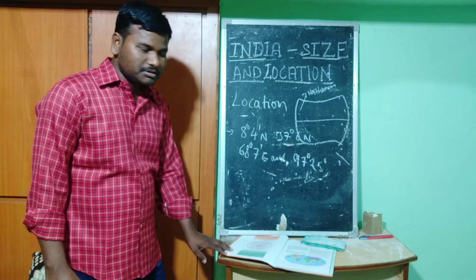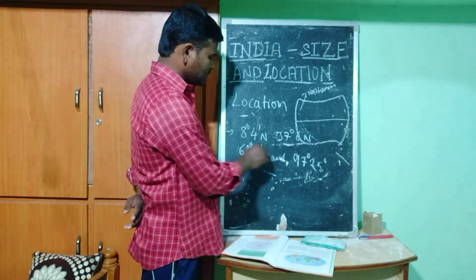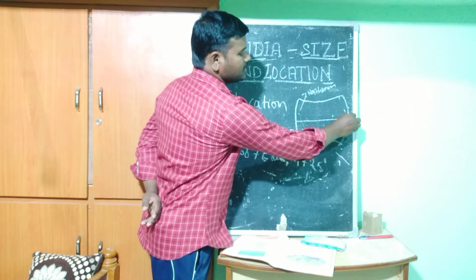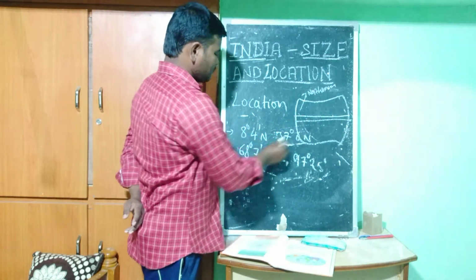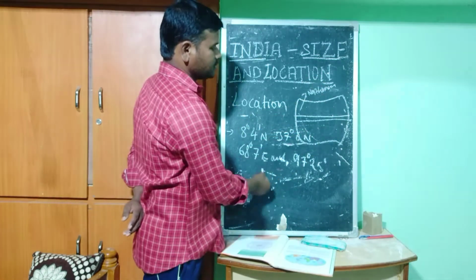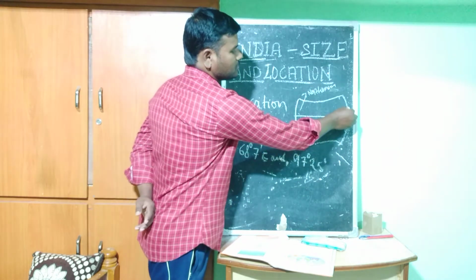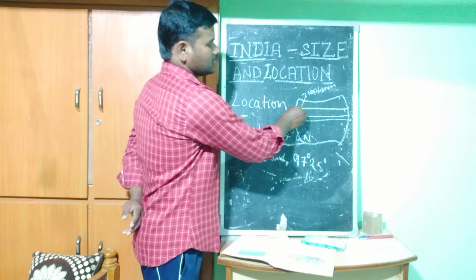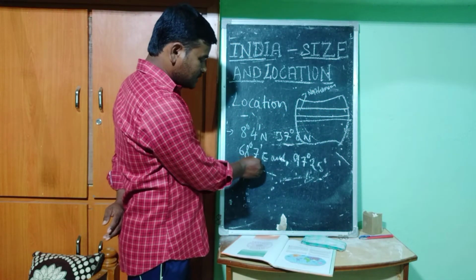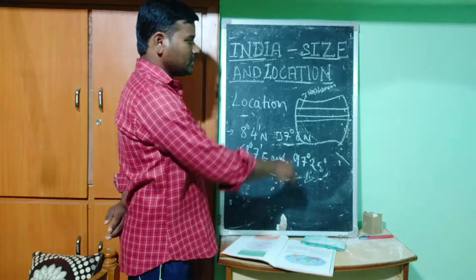So in the northern hemisphere we are at about 8 degrees 4 minutes. If we take 0, 8 degrees, maybe up to here 4 minutes. Next, 37 degrees north, north latitude, not longitude, latitude, maybe it comes up to here. And next, 68 degrees 7 minutes east longitude, which means a vertical line.